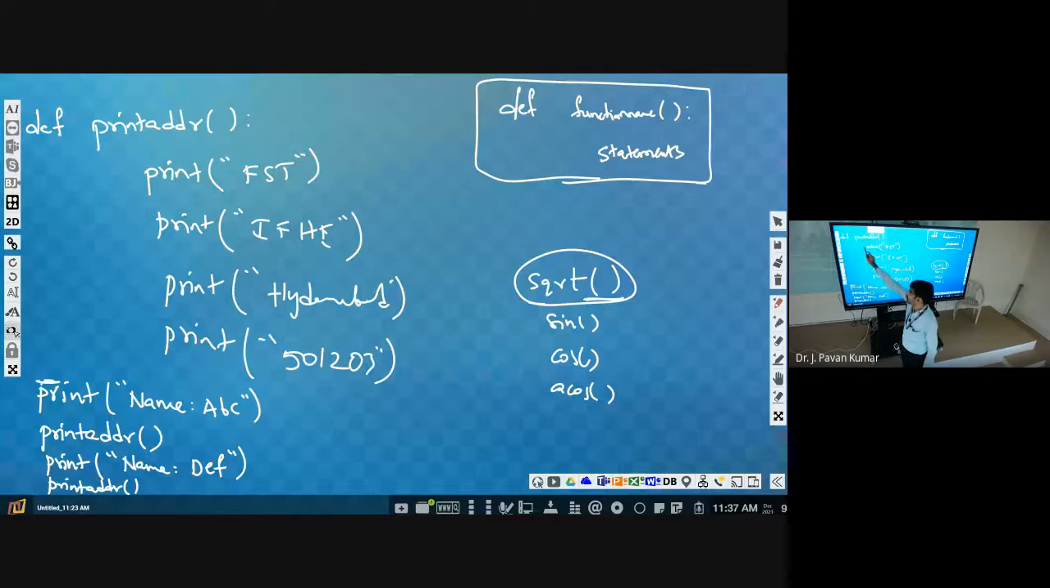If you want to separate these two and you want to use it as a function name, then we need to use underscore: print underscore address. Then you can use it like this. Okay. If you want to separate, use underscore; otherwise don't give space. Make it a single word.